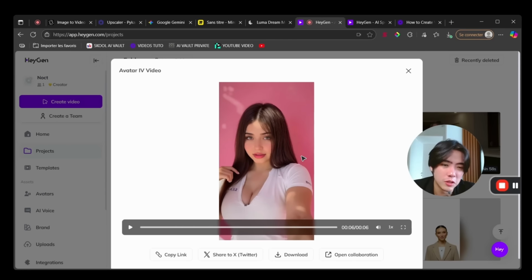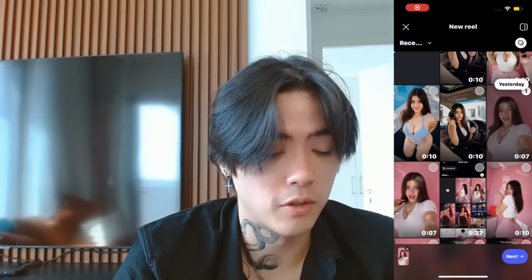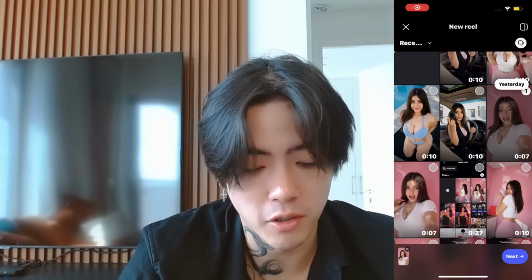So this one looks a bit more robotic, you know, because she's not moving her head. But that's okay. You can just regenerate another time. But this is looking good, okay? So I will keep this and I will show you another technique because we don't want to just post it like this. There are multiple ways to add even more hype around the same video. So I'm going to show you this on Instagram. Let's go. It's recording. So now let's post this one on IG.